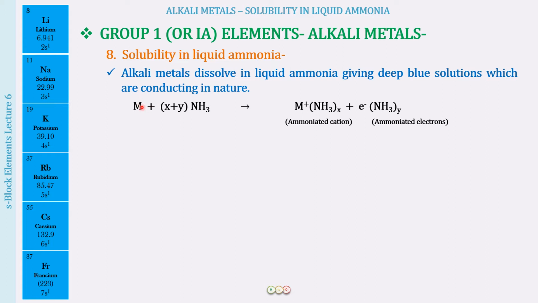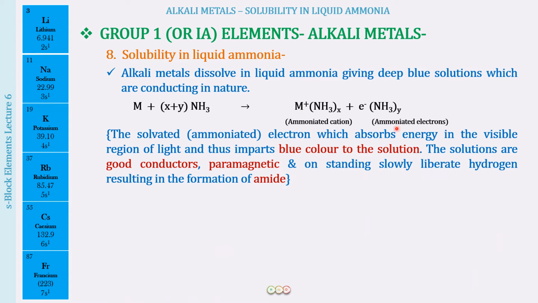So the alkali metal is getting broken up into the cation and along with that the electrons, and these are getting ammoniated. x molecules of ammonia associate with M+ and y molecules of ammonia get associated with the electrons. So this we call the ammoniated cation and this we call the ammoniated electrons.